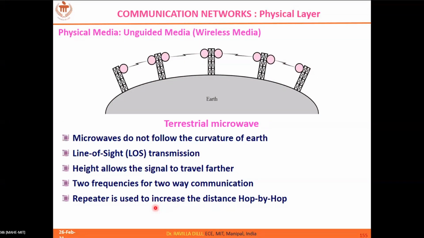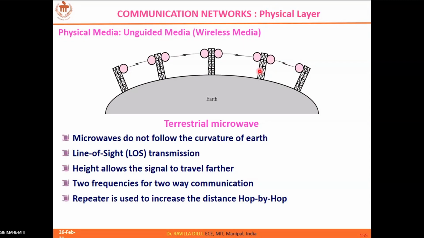Then you have microwave communication, where the earth has a curvature, right? The earth's surface is curved, it's not plane. So obviously you have to have something like repeaters. This is called LOS communication, a point-to-point communication, so you have to move hop by hop. You cannot have direct communication from here to there, because of the curvature of the earth, it hits, so you may not have a LOS path straight away all the time.